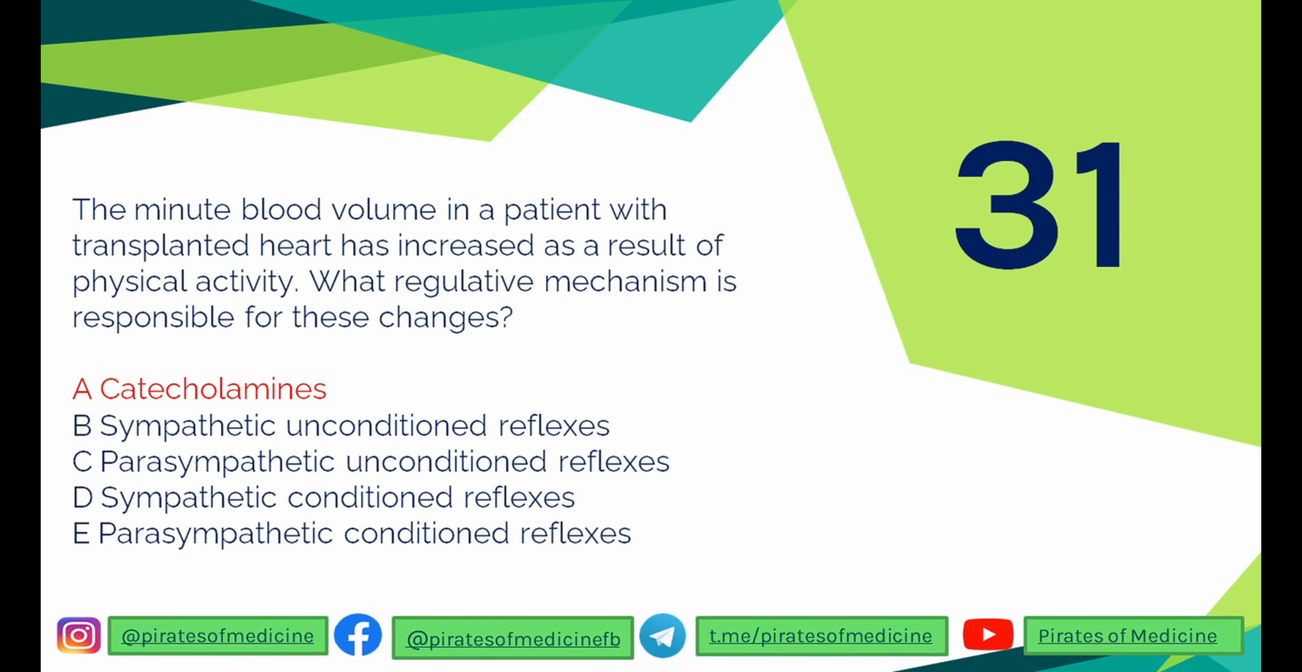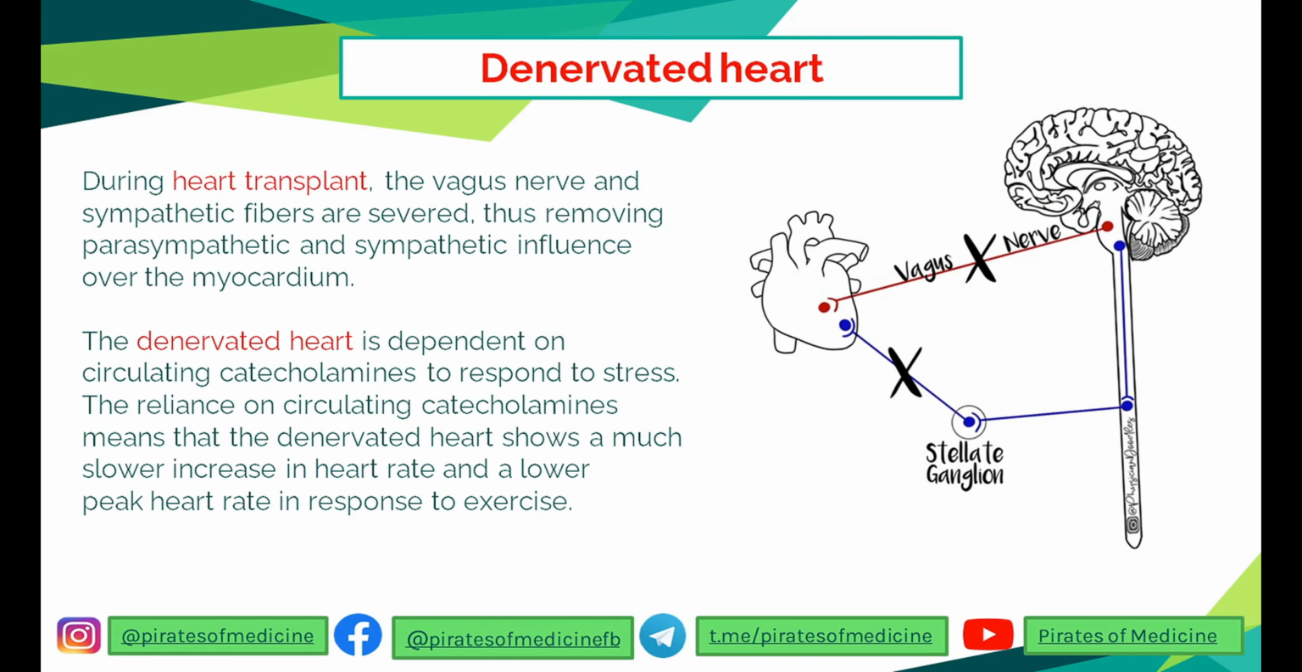The 31st question is that the minute blood volume in a patient with a transplanted heart has decreased as a result of physical activity. What regulative mechanisms are responsible for these changes? Remember, when a heart is transplanted, the vagus and the sympathetic fibers are severed. This is called a denervated heart. The parasympathetic and the sympathetic influence by the sympathetic fibers and the vagus nerve is not there in a transplanted heart. So the denervated heart is dependent on the circulating catecholamines to respond to stress.